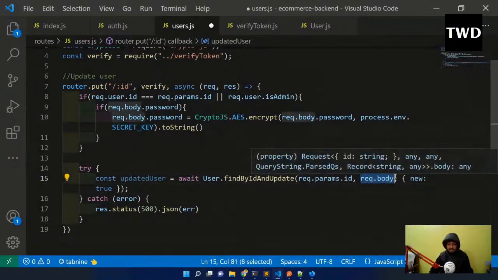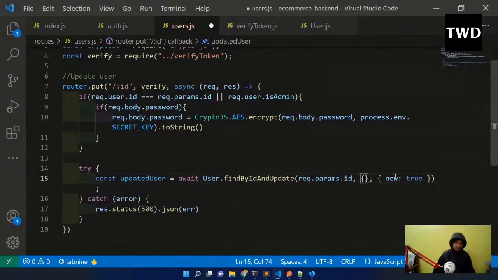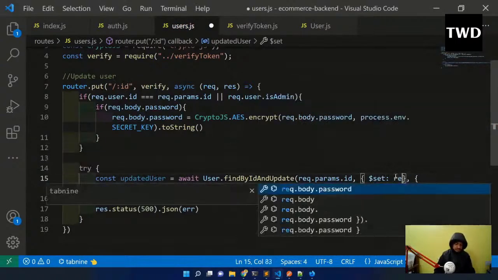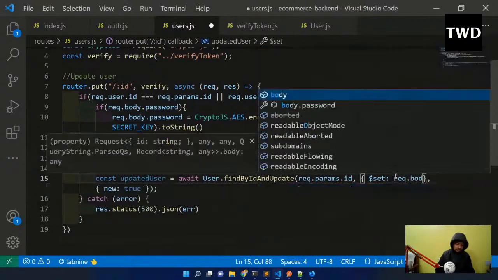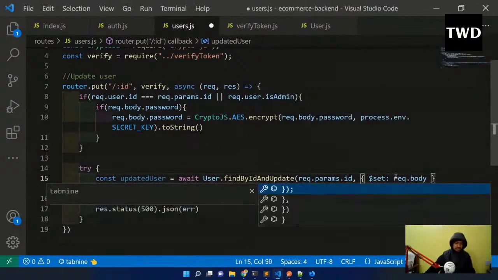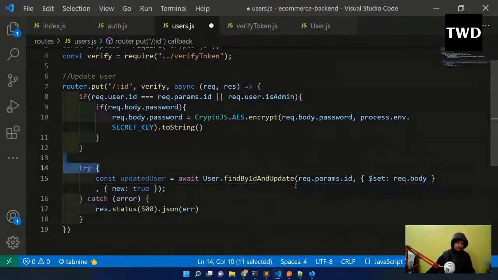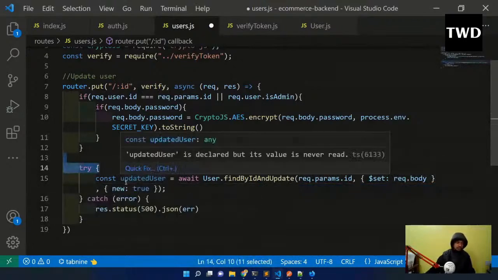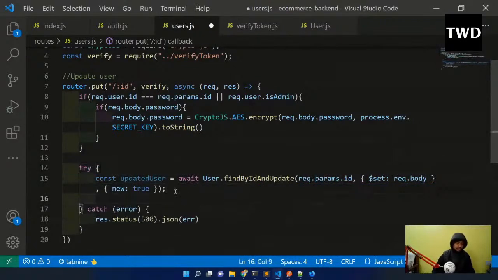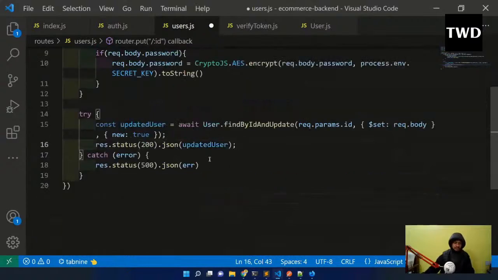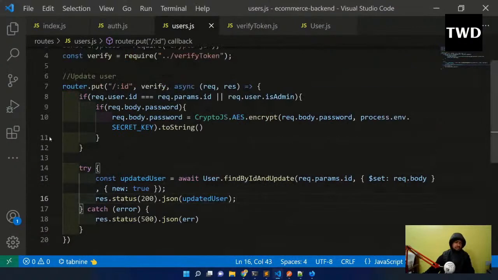We generally do it like this. I'll set $set to req.body, so whatever the user has updated, that body. So findByIdAndUpdate, again the MongoDB thing. So const updatedUser is there, and then I just have to send it. So res.status(200).json(updatedUser). This is how I will send it. Save it.